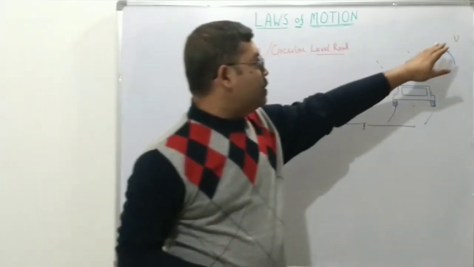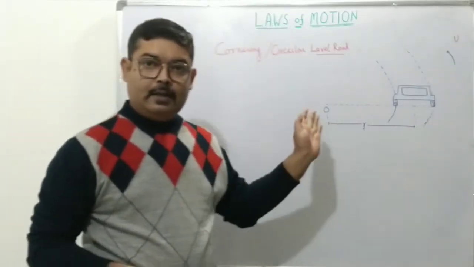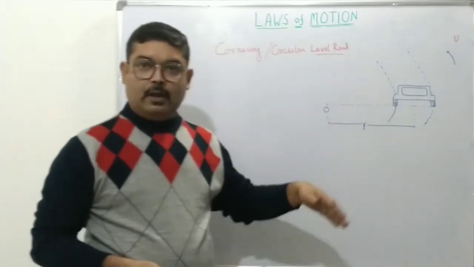What will be the maximum velocity v with which the car can take this circular bend or circular turn without slipping away.